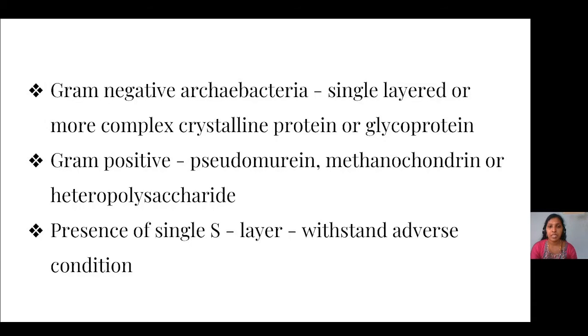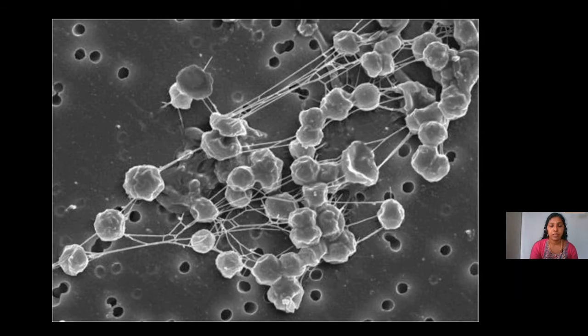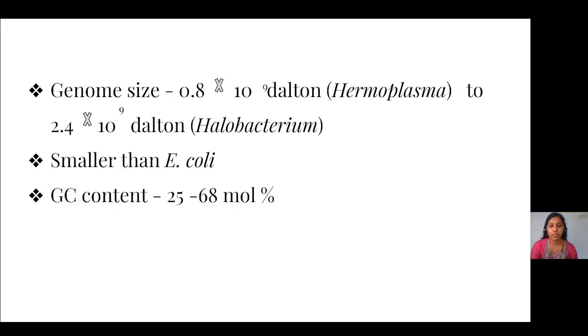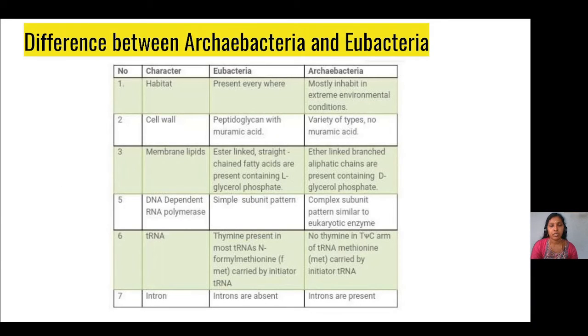The presence of a single S-layer makes these organisms more resistant. They can withstand any kind of adverse condition because of the presence of a single S-layer in their cell wall. This is a picture, an example of an archaebacterial species. The genome size of Archaebacteria varies with the different organisms, and they are very much smaller than E. coli. Now let us move on to the differences between Archaebacteria and Eubacteria.